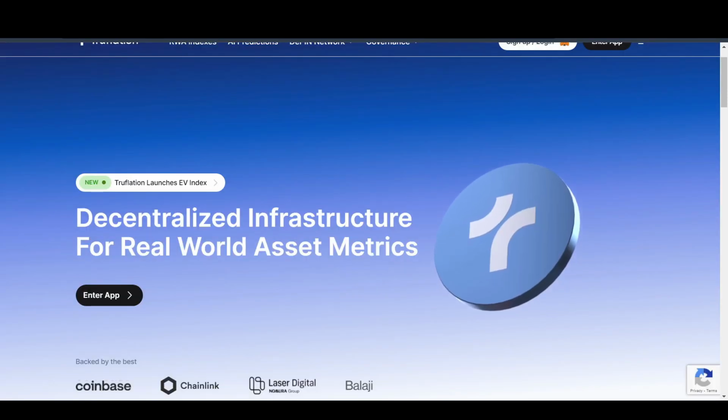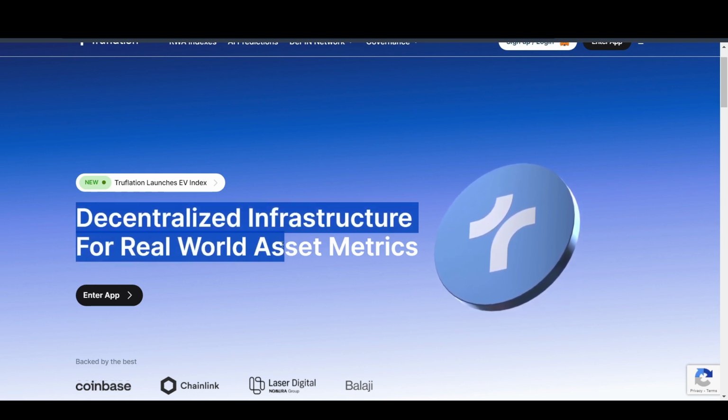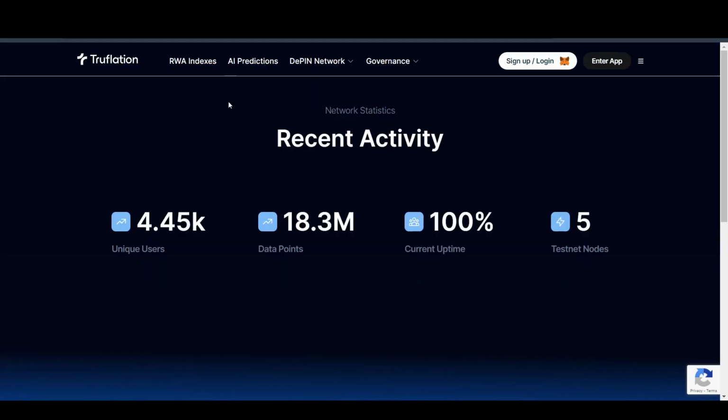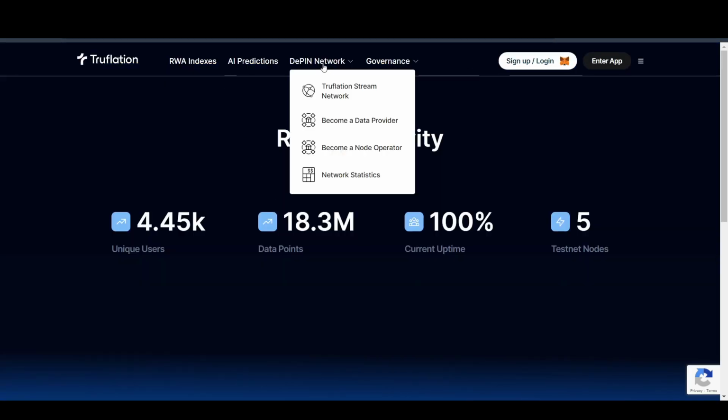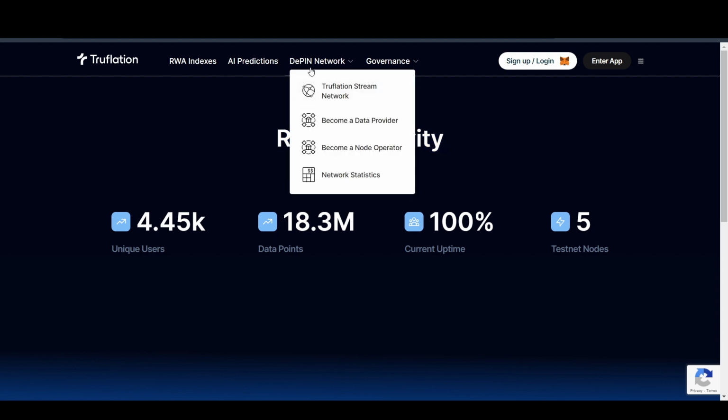So first of all, what is Truflation? It is basically a decentralized infrastructure for real world assets metrics. Their system is called TSN, or Truflation Stream Network. As of now they have around 4.45k users, and they also have 18 million data points. Their uptime is pretty good. They also have around 5 test nodes, and this is the recent network activity for their DePIN network.